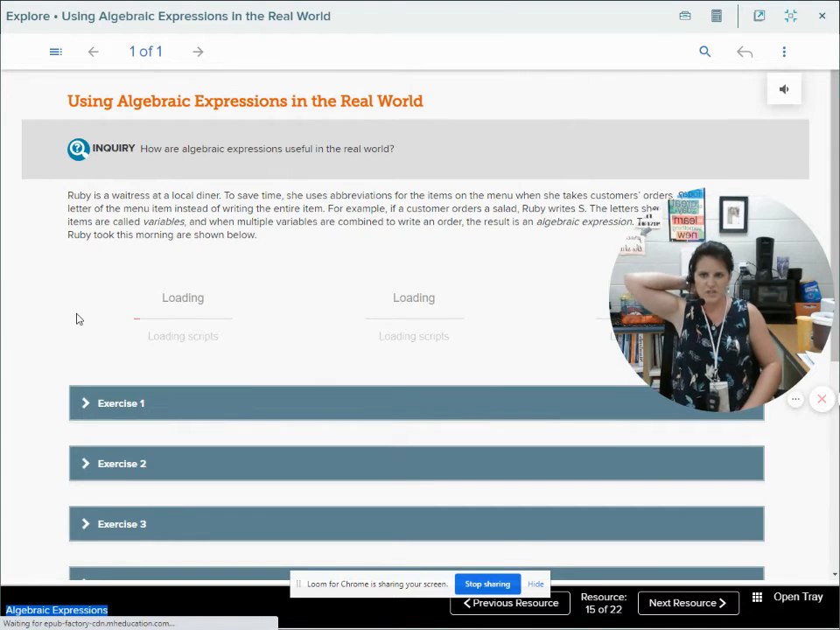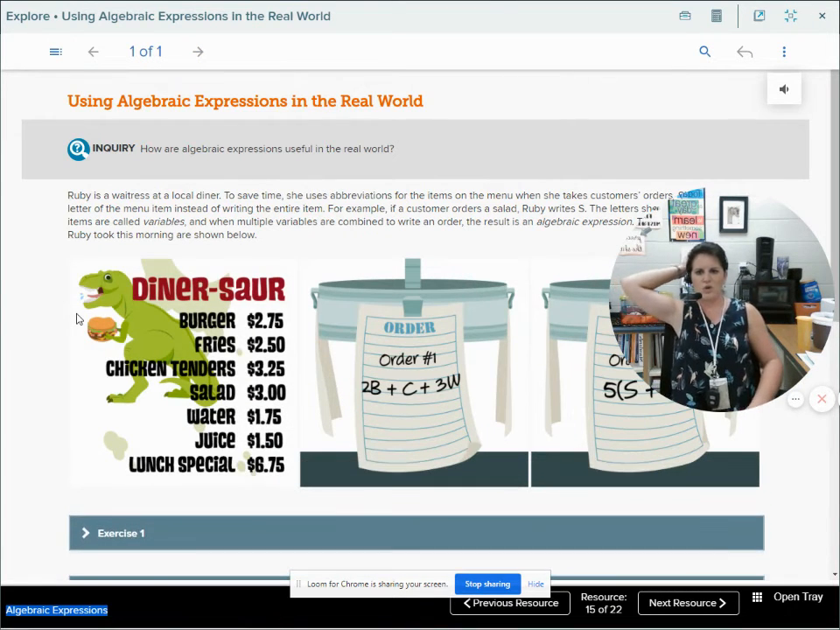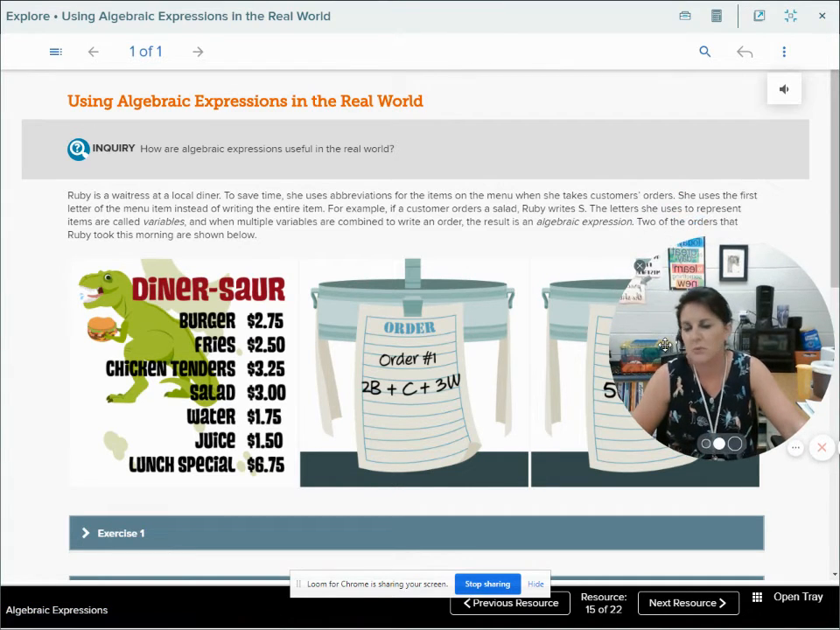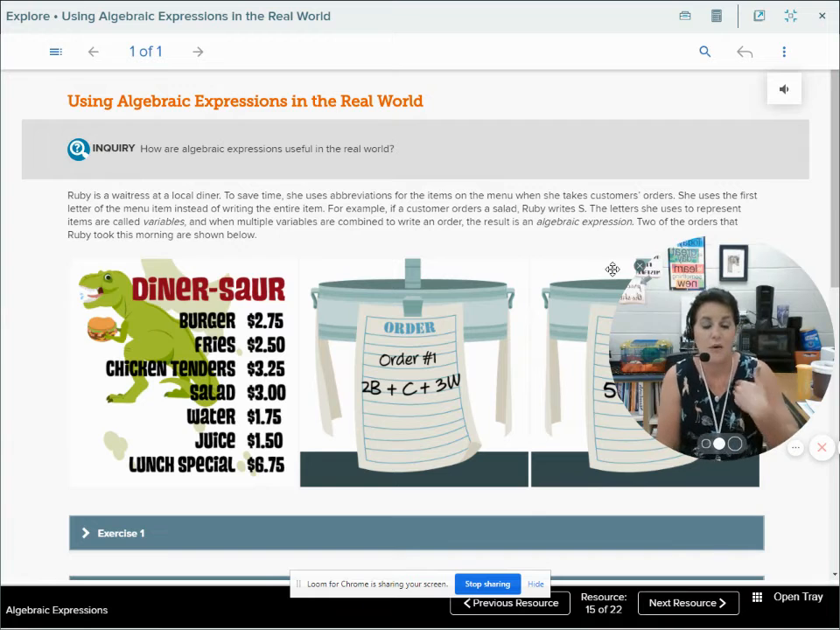Let's explore using algebraic expressions in the real world. It says Ruby is a waitress at a local diner. To save time, she uses abbreviations for the items on the menu when she takes customers' orders. That makes sense. You're not going to want to write everything out. Burgers, she represents B. Fries is represented by F maybe. Chicken tenders, probably CT. Salad, S. Water, W. Juice, J. I don't know how she does it, but that would be how I would do it.